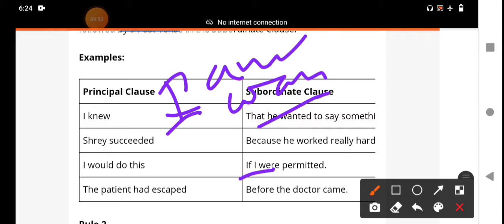It is also would. Would is the past tense of will. I would do this if I were permitted. This is the main clause, and this is the subordinate clause. A subordinate clause may be an adverb clause, a noun clause, or an adjective clause. Any kind of clause may become. It is an adverb clause of condition. That means both clauses should be in the past tense, both simple past tense.